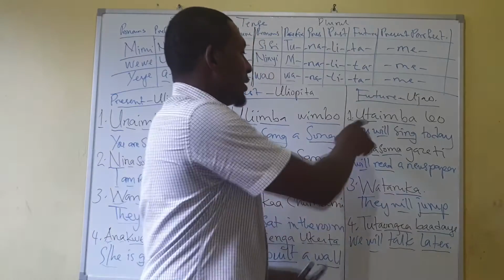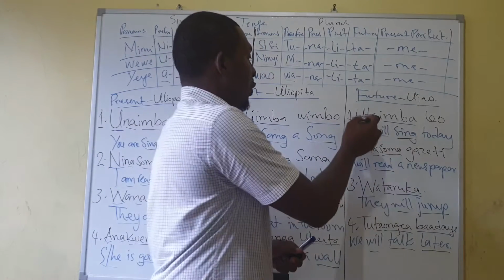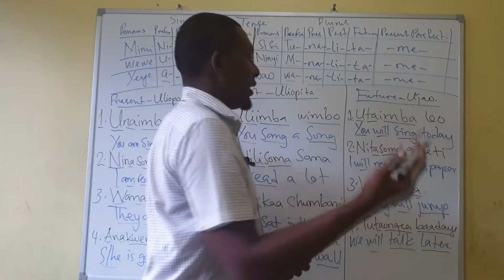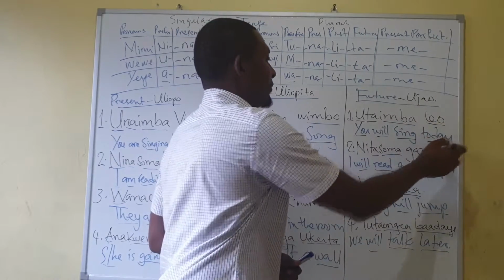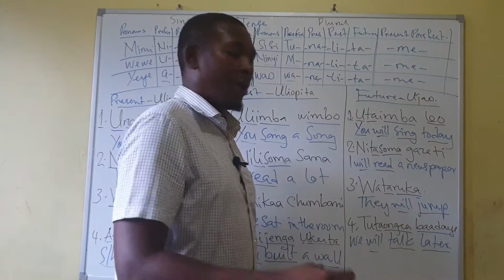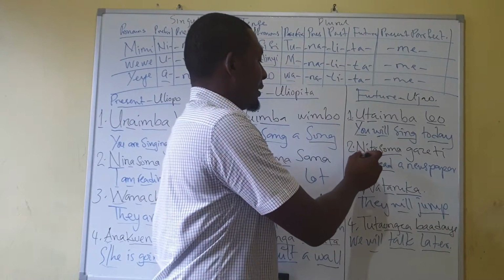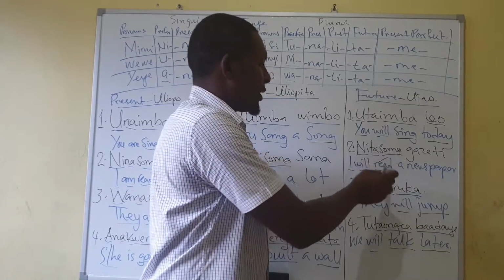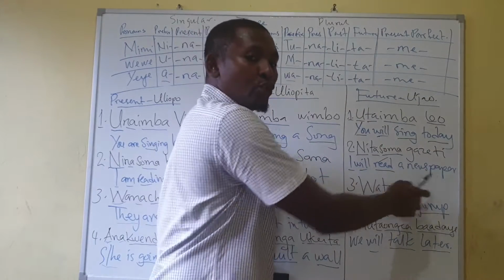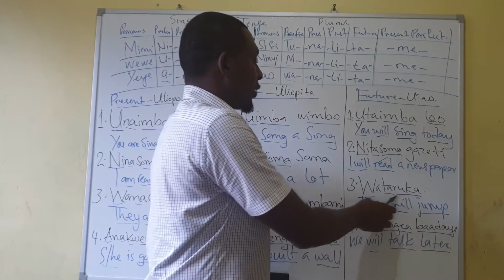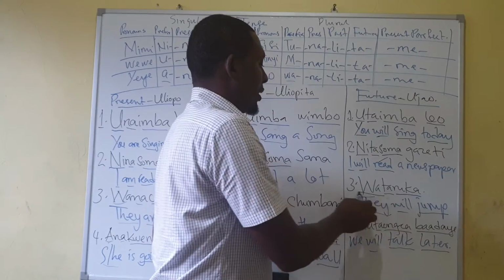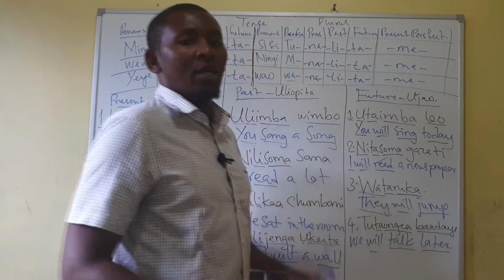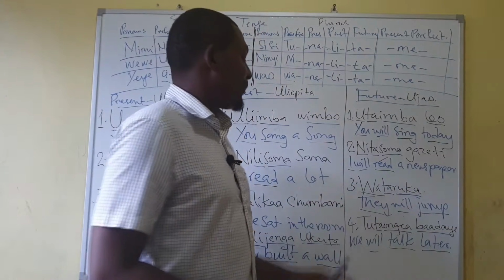So here, u is you, ta is will, imba is sing, and today is leo. And ni is I, soma is read, gazeti is newspaper. Wataruka, wa is they, ta is will, ruka is jump.